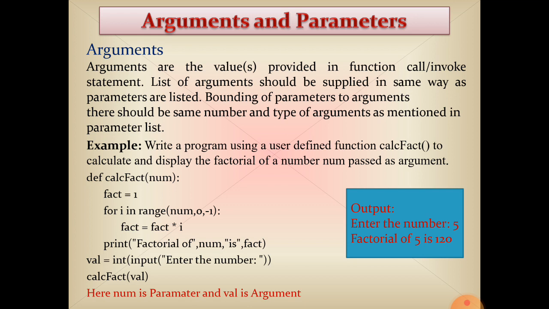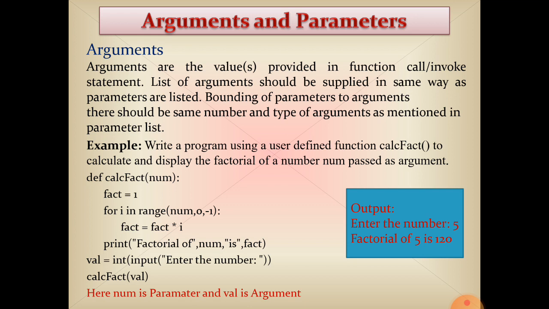See the example, def calcfact num. Def is the keyword, the first word for the function definition. Calcfact is the name of the function. Num is the parameter being passed, colon, header end. Fact is equal to 1. For i in range num, 0, -1. Range num to 0 means if we pass 5, it goes to 1, one less.